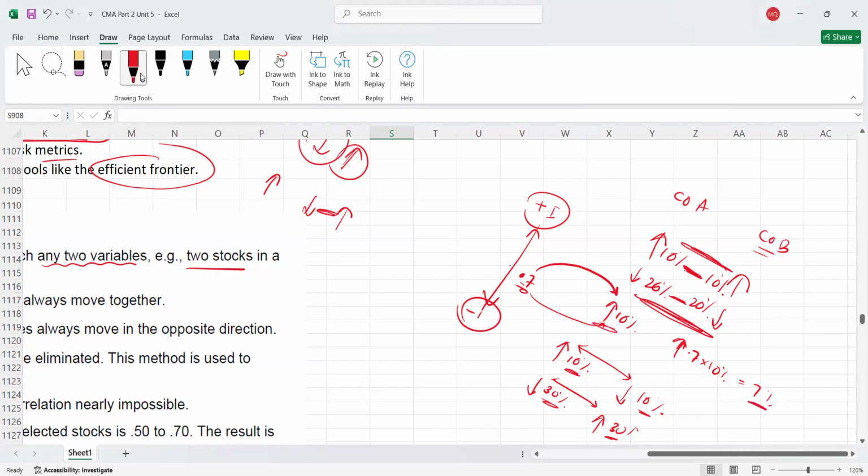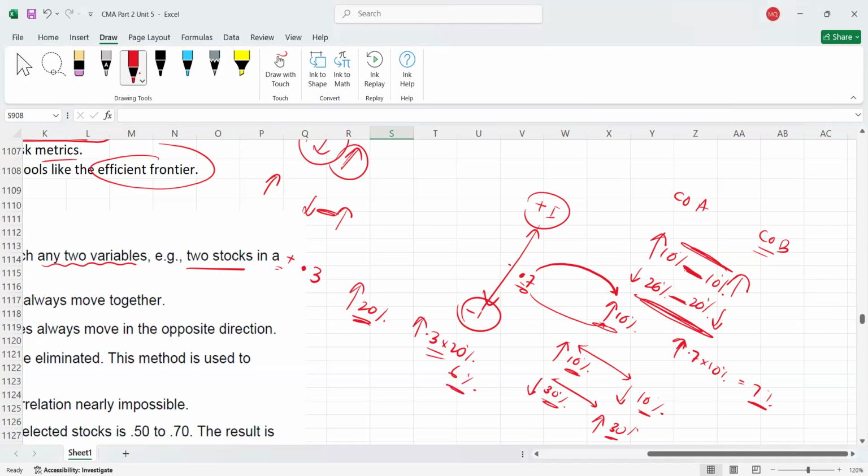Another example, for example, if the correlation is 0.3 plus. Okay, plus, again positive. So for example, if A's price has increased by 20%, B's price will also increase because it's a plus, but it will increase by 0.3 of the first change, whatever answer you get. So maybe it will be 6%. I'm not sure. So it means if A's price moves by 20%, B will increase by a fraction of that.